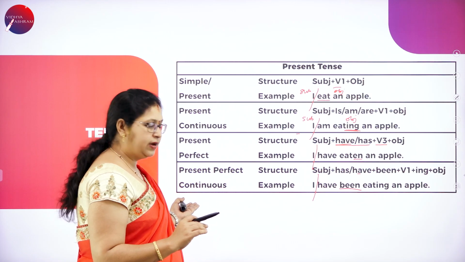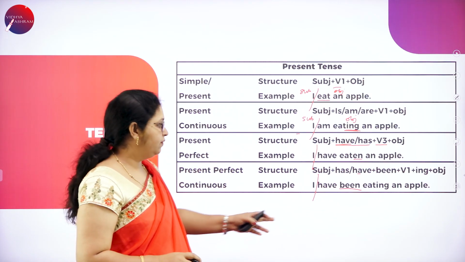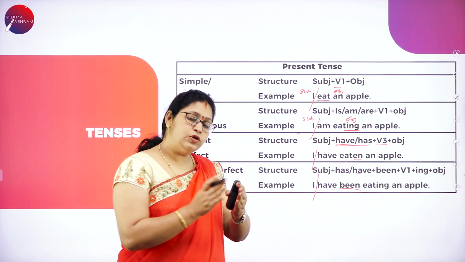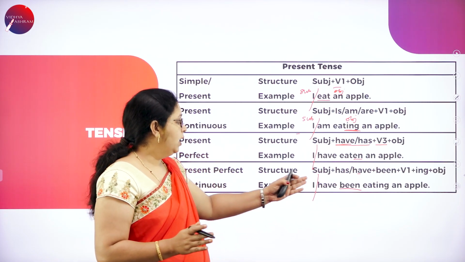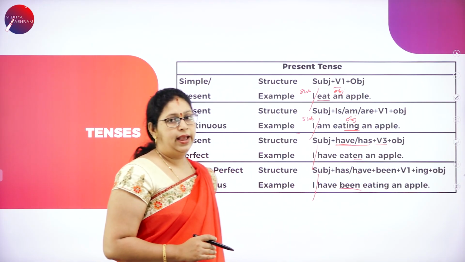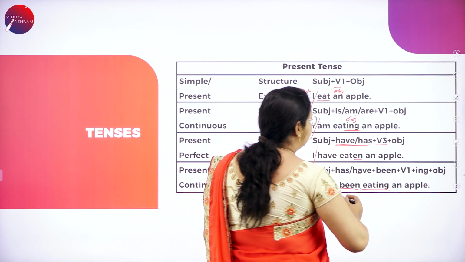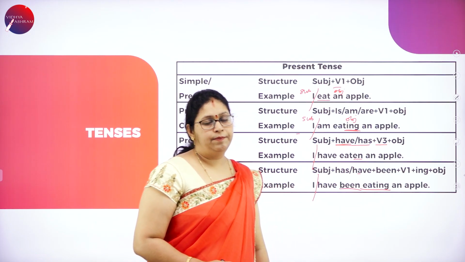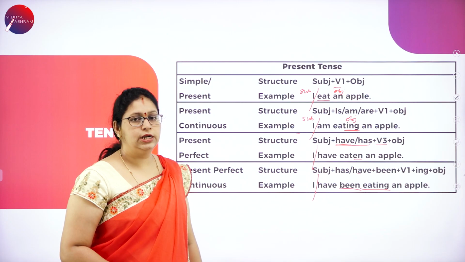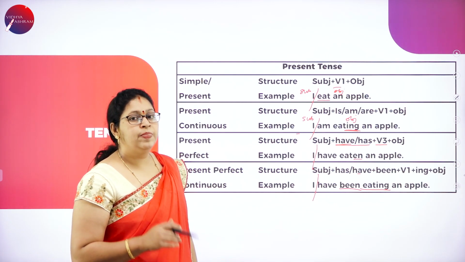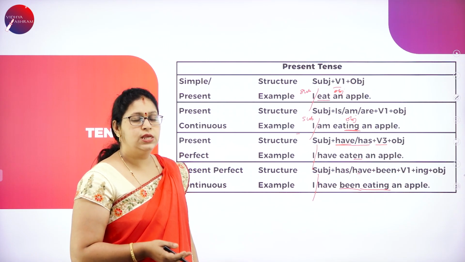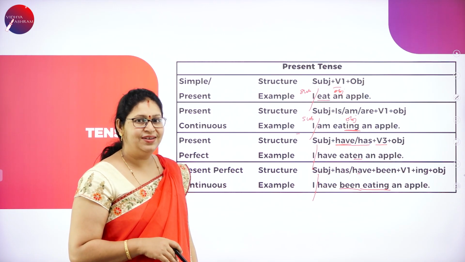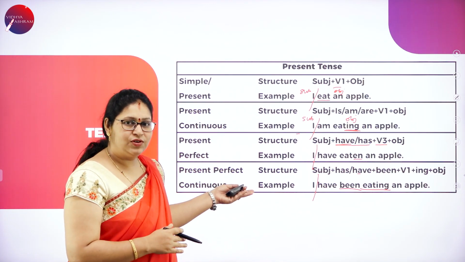So, this is present perfect continuous. Perfectly it is done. To show that we use been. It is be form. Okay. So, I have been, you have to show the process, continuousness, correct. So, I have been eating an apple. This is the structure and an example. I have been eating an apple. That is present perfect continuous. If you want other examples, I have been writing my notes. I have been watching movie the whole night. As you do it, yes? Okay. Shall we move to the next one?